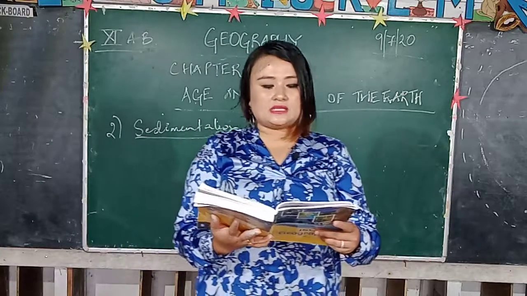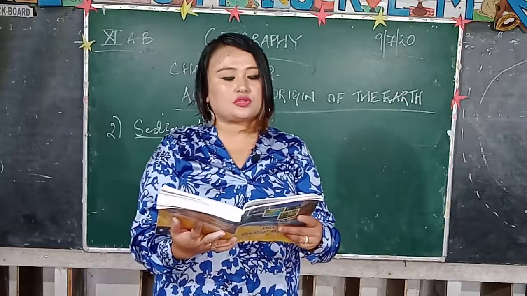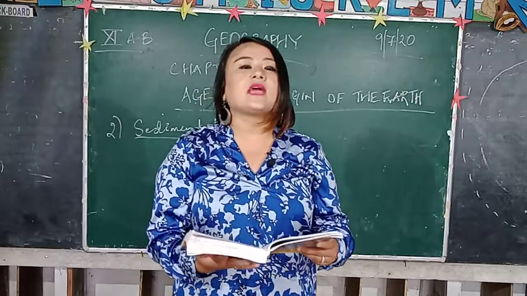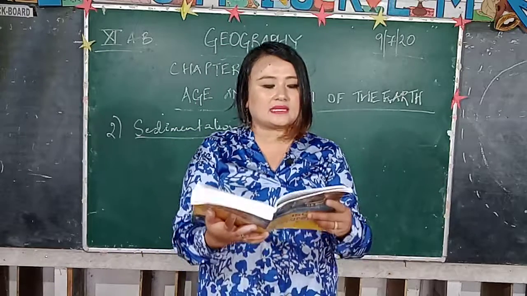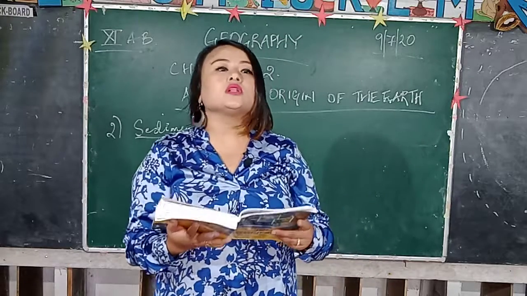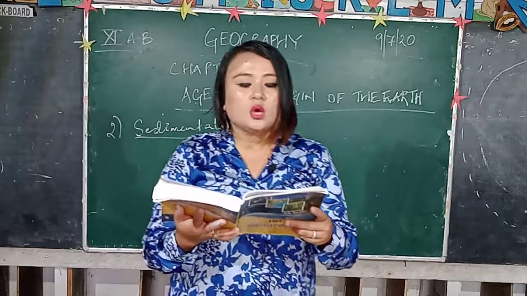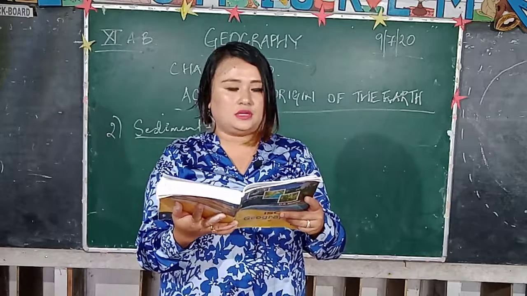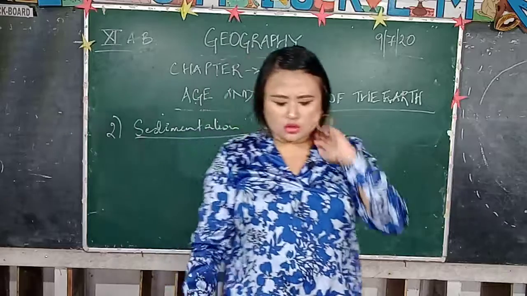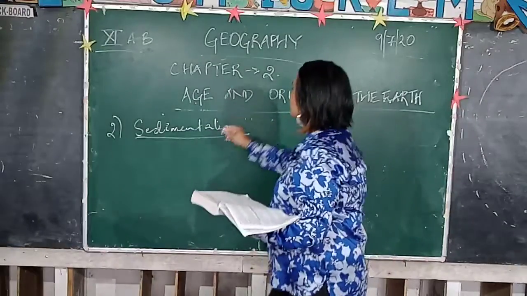The continuing sedimentation resulted in the thickness of sedimentary rocks. If you are able to know the thickness of the sedimentation and the annual rate at which the thickening is taking place, then the age and formation of the first sedimentary rock on the earth's surface can be determined with the help of the estimation of the age of the earth. There is a formula that is utilized here. Please note down that formula. It's there in your textbook also. Please note down how we can calculate the age of the earth.